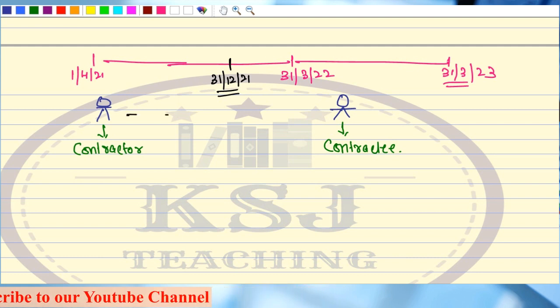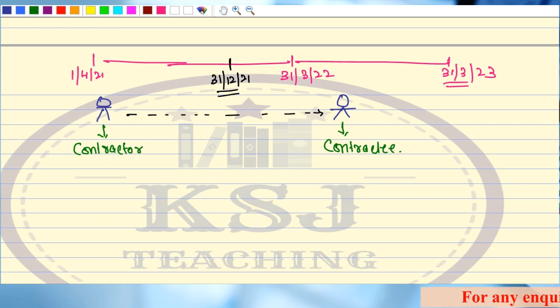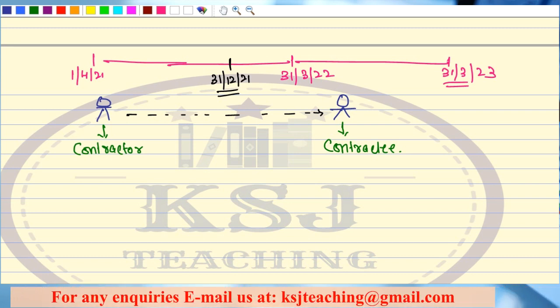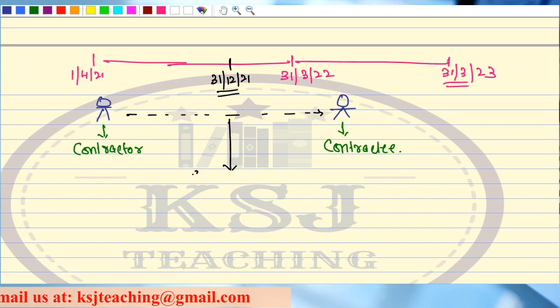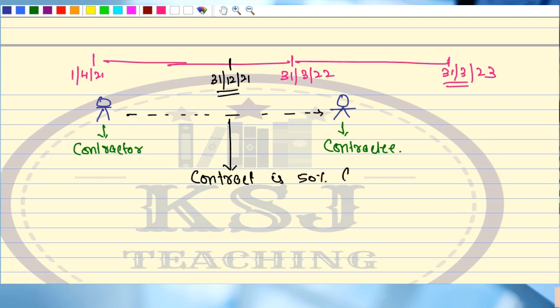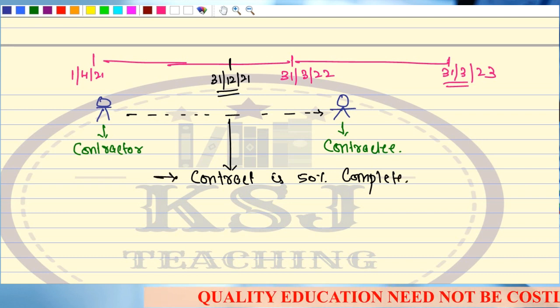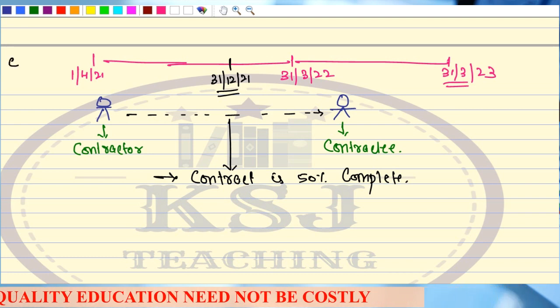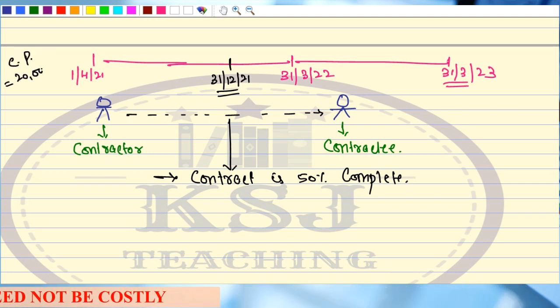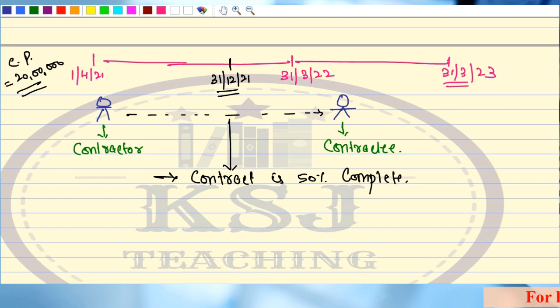This contractor visits the contractee, who is sitting in his office, sipping a cup of coffee or tea. The contractor goes to the contractee and says, sir, the contract is 50% complete from my side. The contract price is 20 lakhs. So the contractor goes to the contractee and says that the contract is 50% complete from my side.